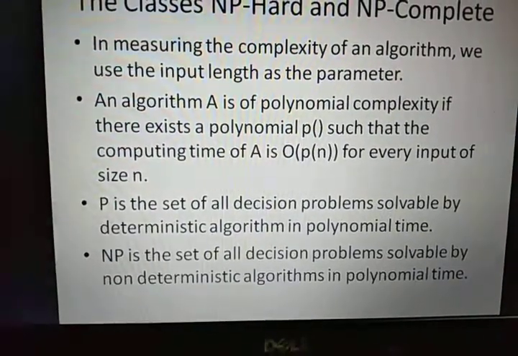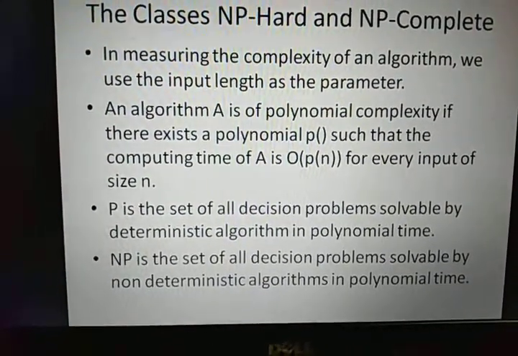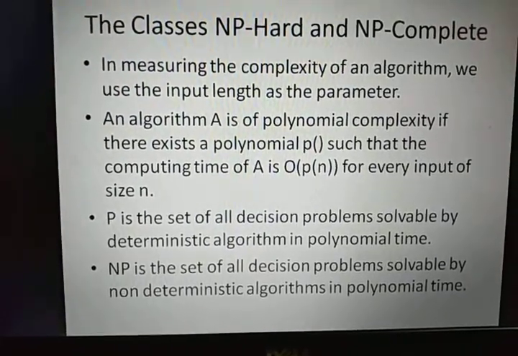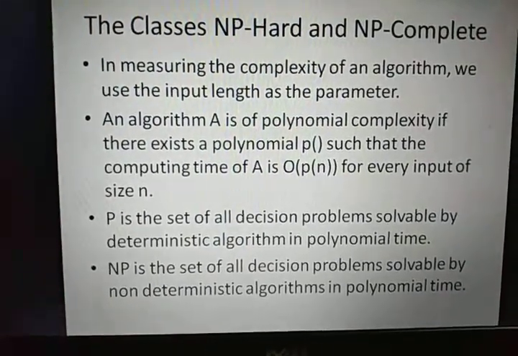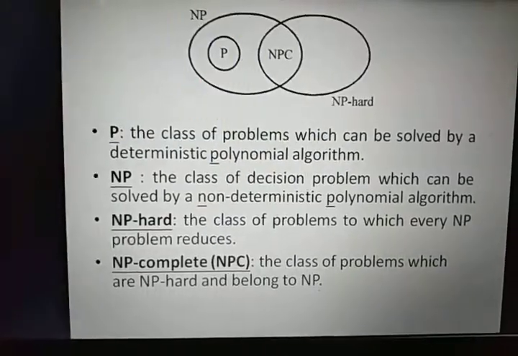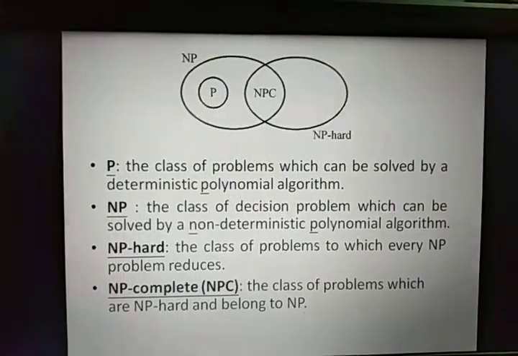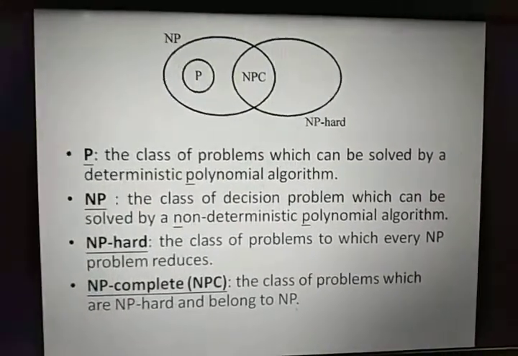P is the set of all decision problems solvable by deterministic algorithms in polynomial time, and NP is the set of all decision problems solvable by non-deterministic algorithms in polynomial time, and the relation between P and NP is shown here. P is a subset of NP.